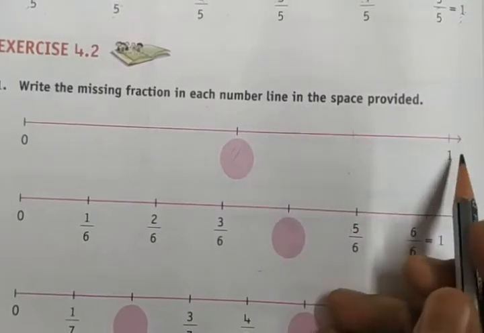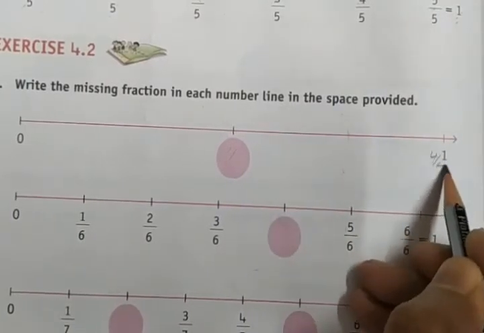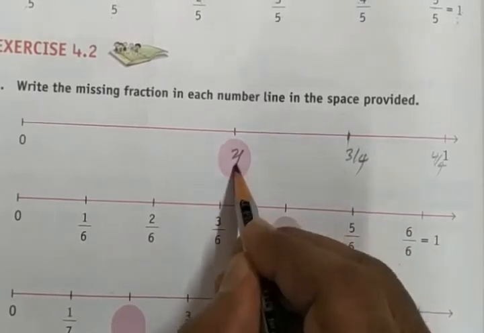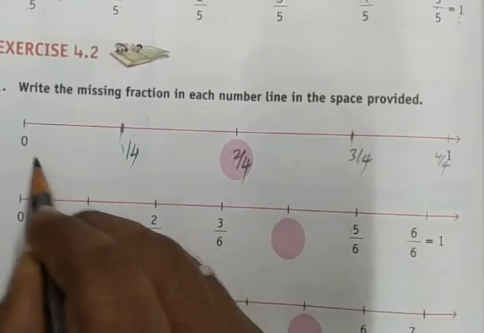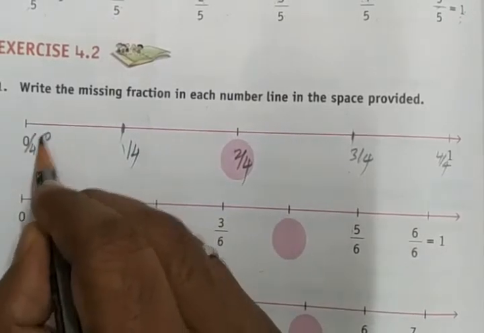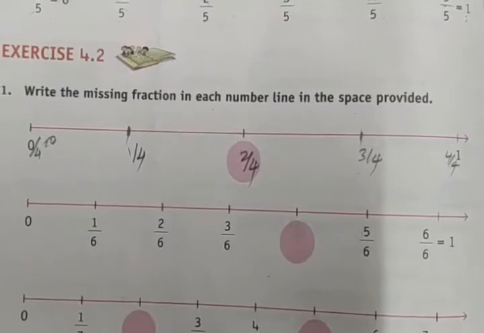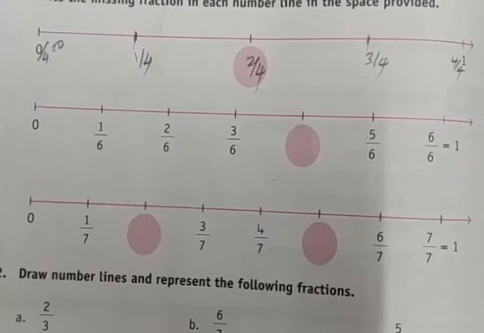In the space provided. So this is nothing but 4 by 4. This is 3 by 4. This is 2 by 4, of course. And this is 1 by 4. And 0 by 4 is equal to 0. Right? No remaining fractions are there. So like this we have to represent the fraction on the number line.